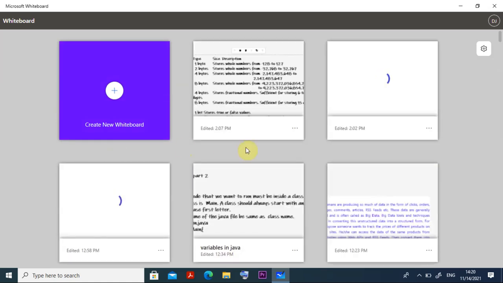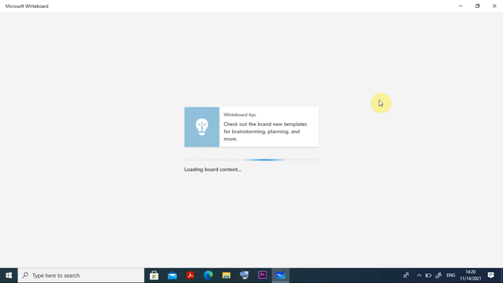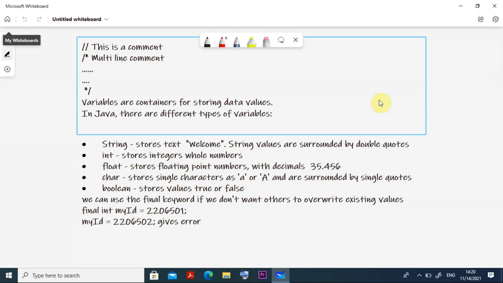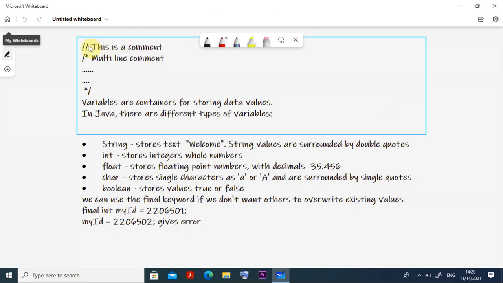Then we move to our third one. Let us see what is happening here. We come across some general things in Java programming. How to write comments? This is a comment: for a single line comment, you put two forward slashes. Suppose you want to write multiple line comments, you put a forward slash, then a star sign, then write the multiple lines there, then put a star and a forward slash.